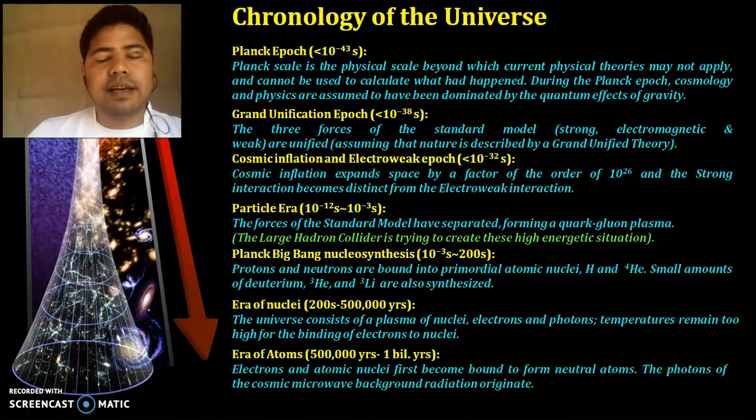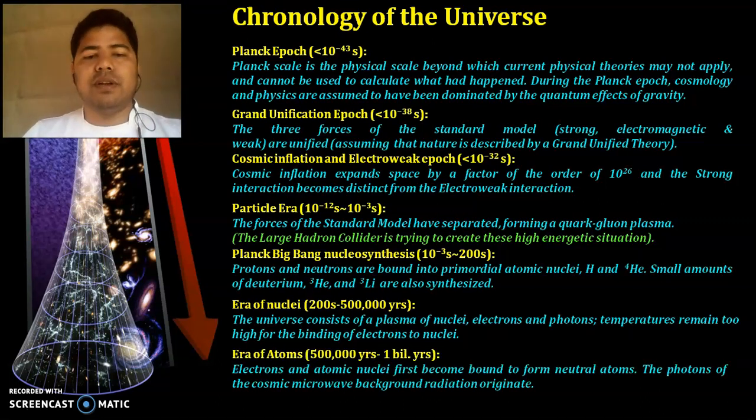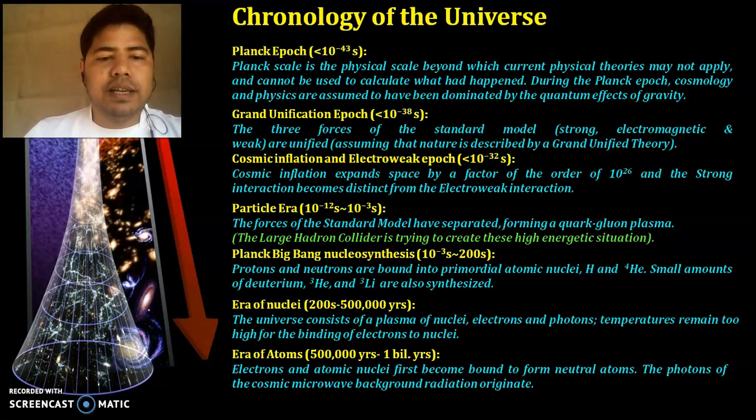The next era is the era of atoms, which lasts from 500,000 years to 1 billion years, where electrons and atomic nuclei first become bound to form neutral atoms. Then the photons of the cosmic microwave background radiation originate.